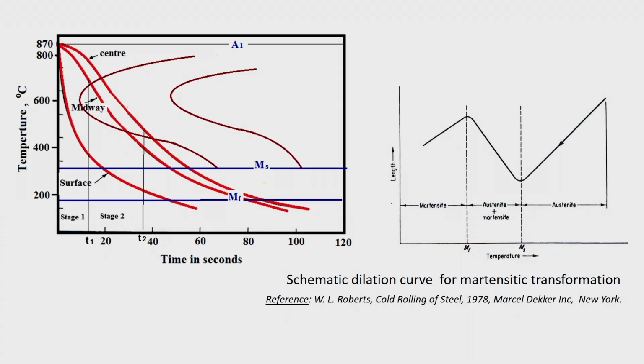You see the variation here: from austenite at higher temperature, when the temperature comes down, there is going to be cooling, and once it crosses the MS temperature, because of the martensitic transformation, there is an expansion which is taking place, and at this time it is completely martensitic. But since the metal is still cooling, there is again going to be a contraction from this temperature, this is going to be the coefficient of thermal expansion, whereas this is going to be due to the martensitic transformation. So, that is what is shown here.